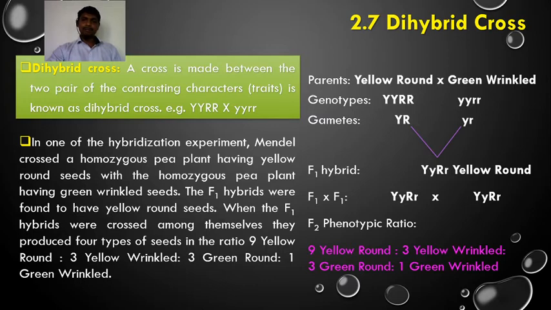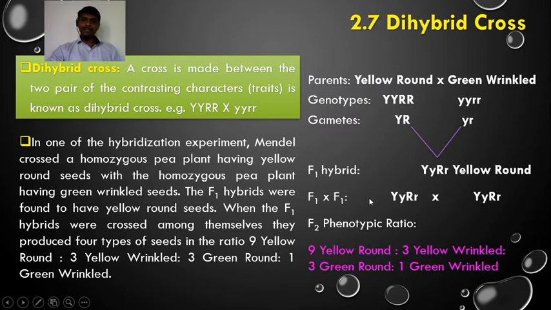The genotype of the parent is capital Y, capital Y, capital R, capital R, crossed with small y, small y, small r, small r. The gametes possess two alleles, one for yellow color and another one for round form of the seed, capital Y, capital R. In the case of the green wrinkled parent, there are two alleles, small y for green and small r for the wrinkled seed. The F1 hybrid formed by the union of these gametes during fertilization has the genotype capital Y, small y, capital R, small r, and the phenotype is yellow round seed.